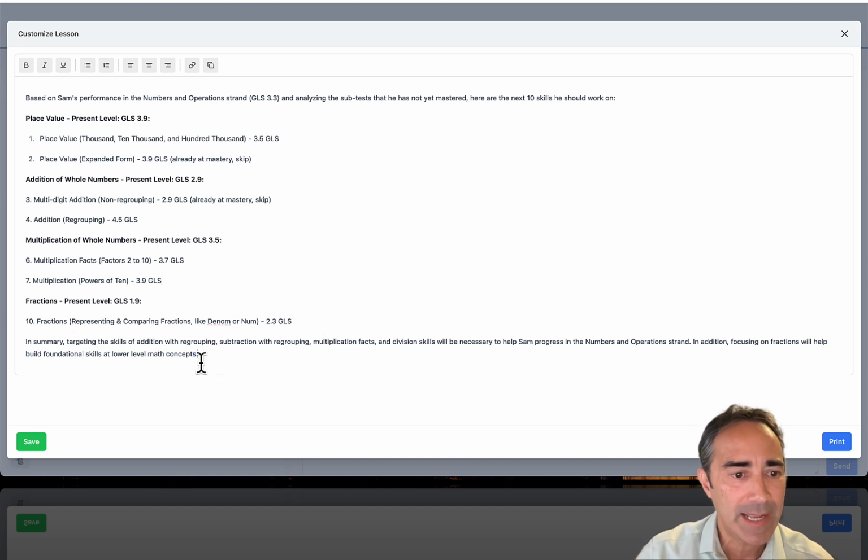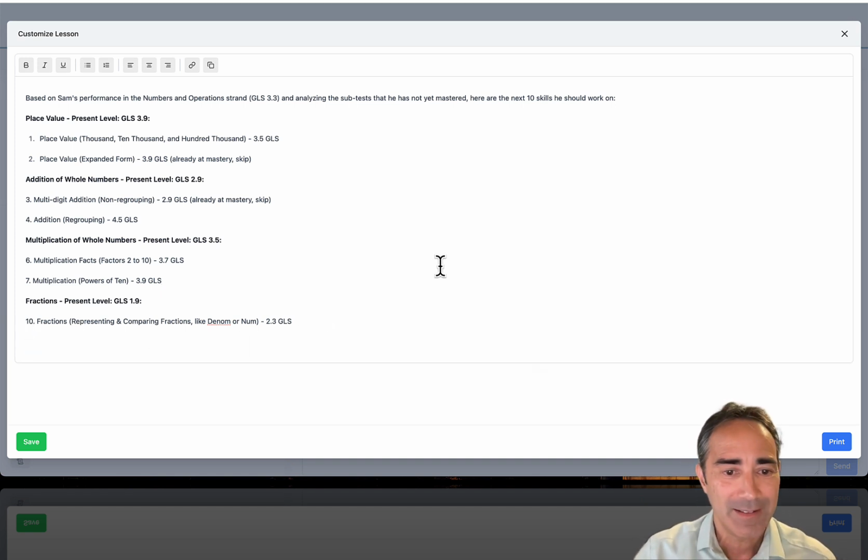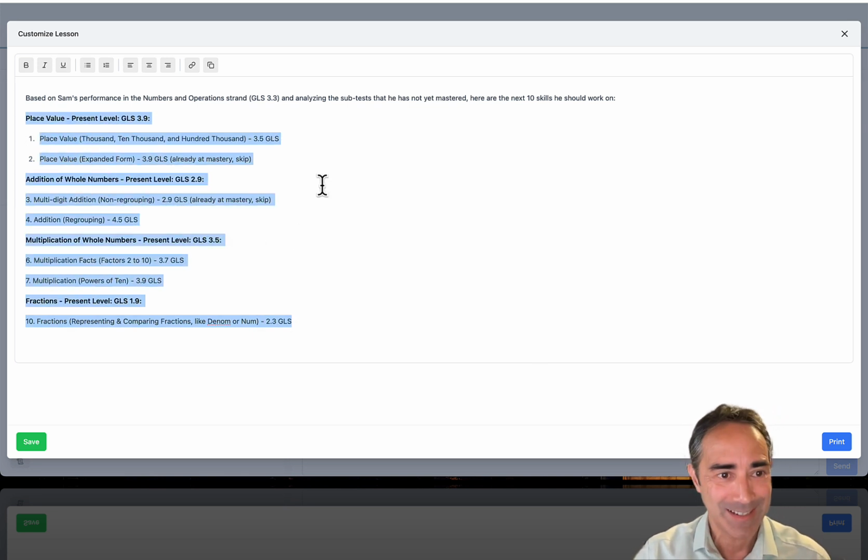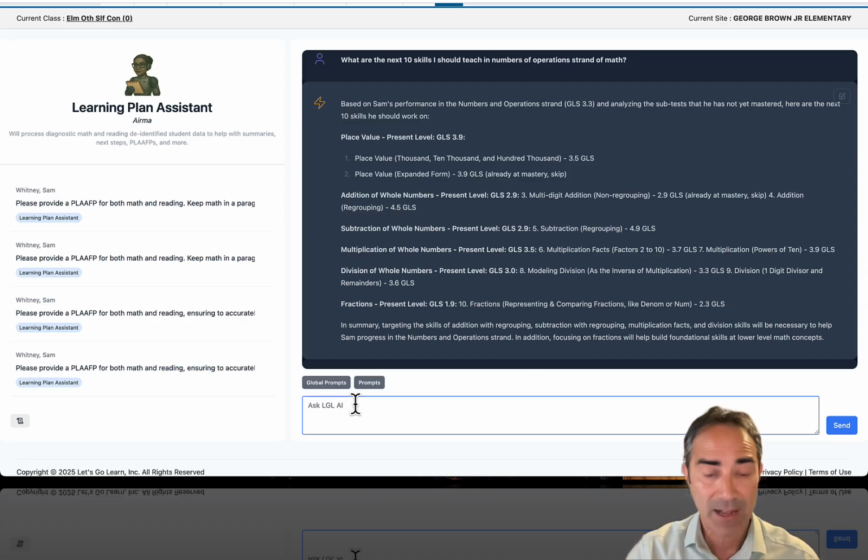So I'm going to want to turn these into SMART goals. I'm going to copy these right here like this. Okay. I'm going to close this out. Okay, great. Now I'm going to ask it to take those goals I just copied and create a SMART goal. So please write a SMART goal from these skills and concepts.